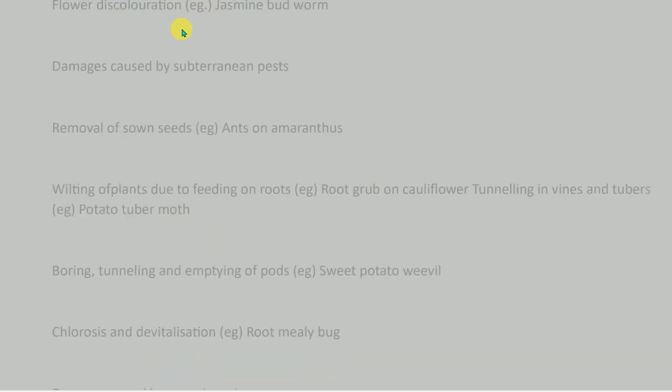Frothing and gummosis, e.g. spittle bug on jack; oozing out of sap, e.g. coconut red palm weevil; flower discoloration, e.g. jasmine budworm. Damages caused by subterranean pests: removal of sown seeds, e.g. ants on amaranthus; wilting of plants due to feeding on roots, e.g. root grub on cauliflower;